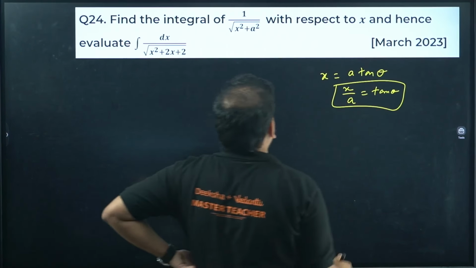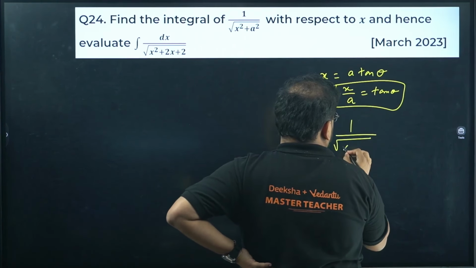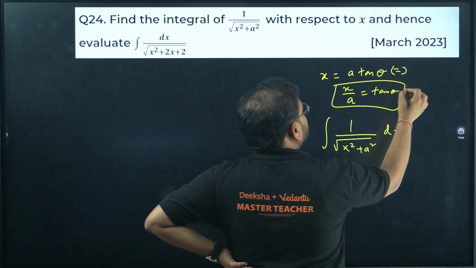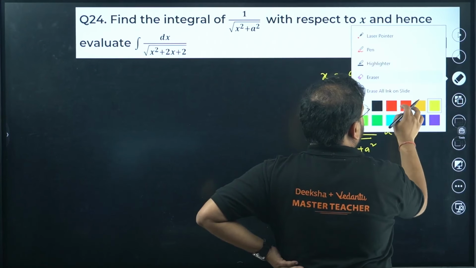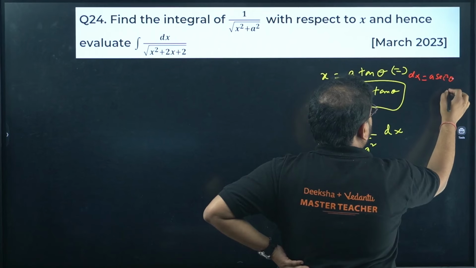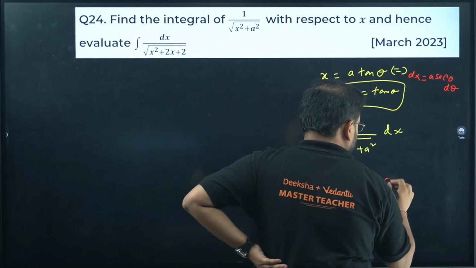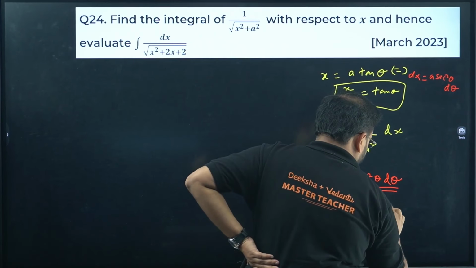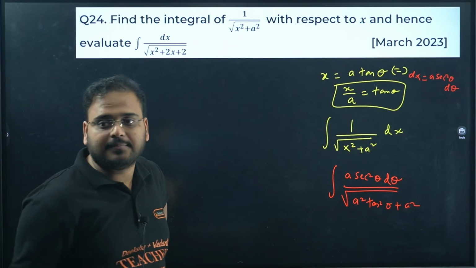Okay. Substitute it over here. So I had the integration given like this, x square plus a square dx. Substitute now. We have the derivative as, dx equals a sec square theta d theta. So we'll get a sec square theta d theta divided by a square tan square theta plus a square. Correct now? Yes.